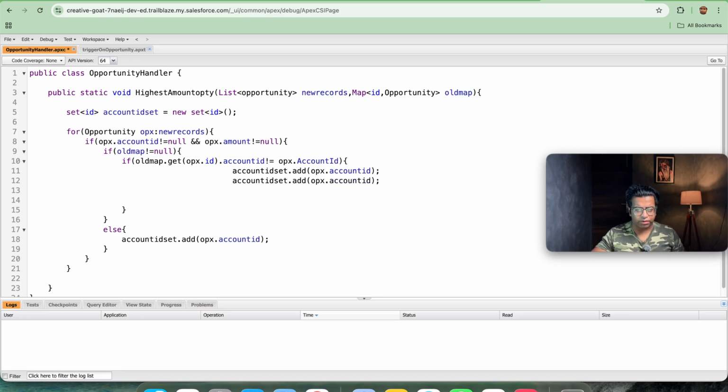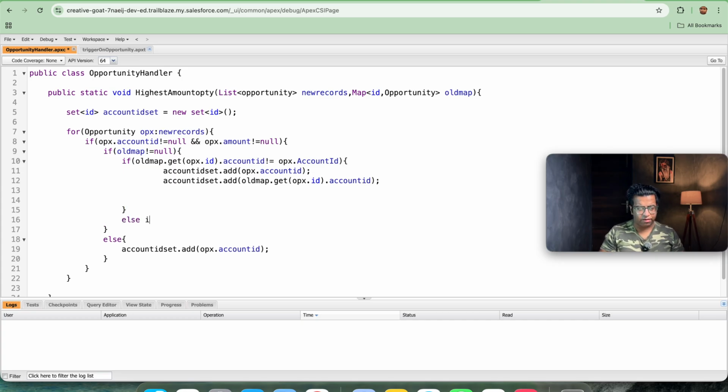First thing is OPX dot account ID, and second, we will be copying this old value, that is OPX dot account ID, and pasting the old value here. So we will be picking both IDs here. So let's save this out and let's remove the extra spaces as well, because so many spaces are not looking good here.